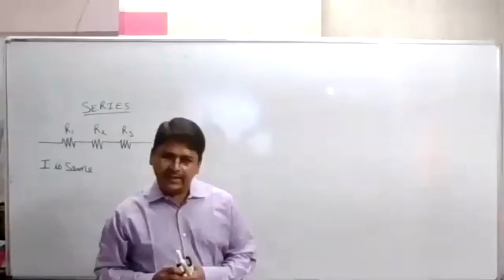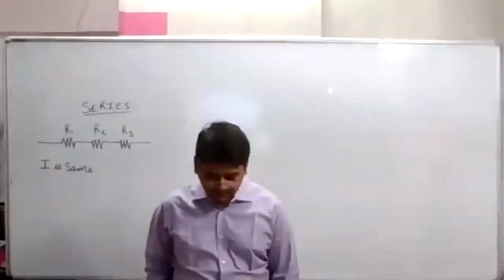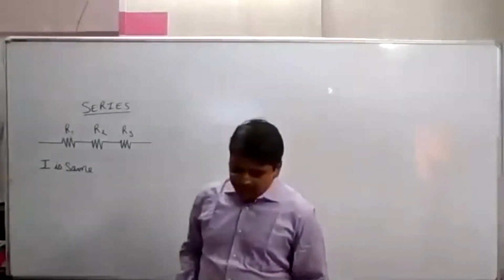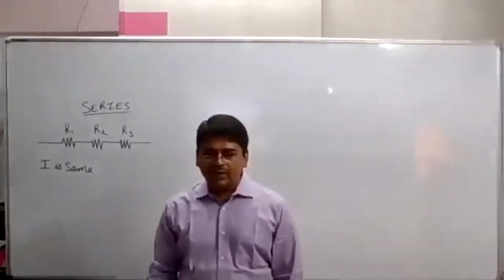Now listen, what is done? Observe figure 12.8.